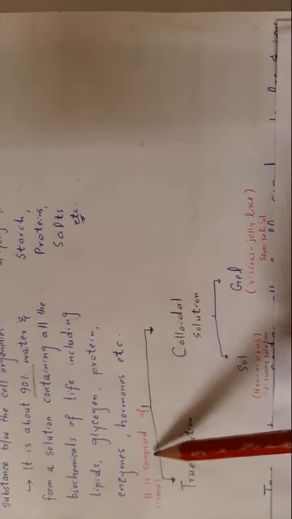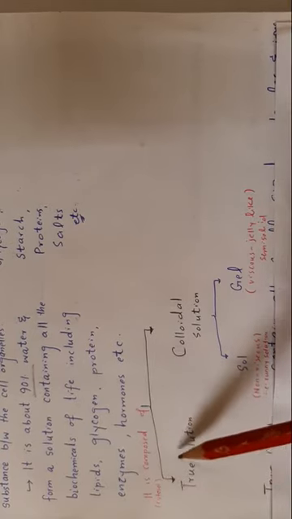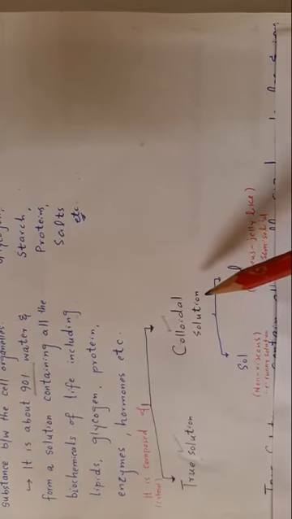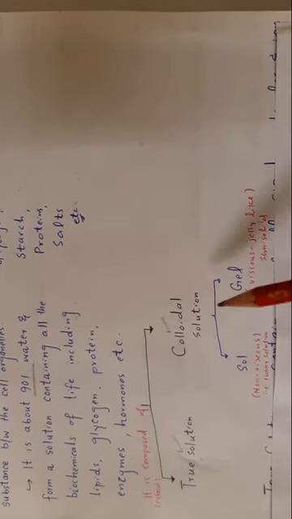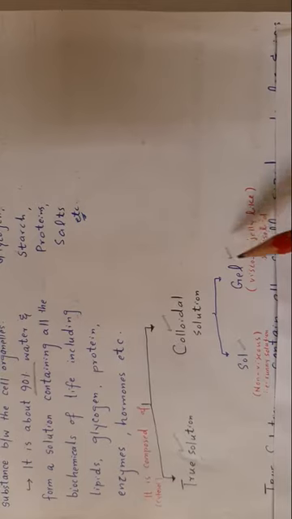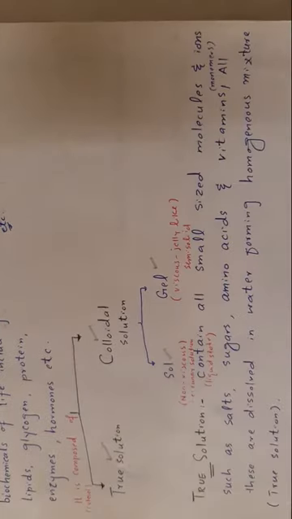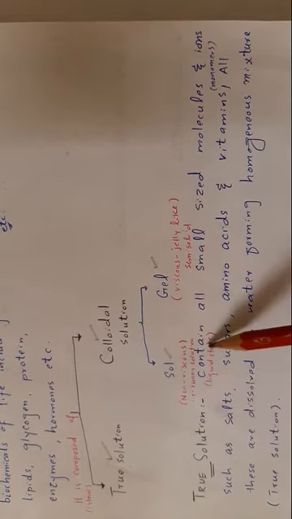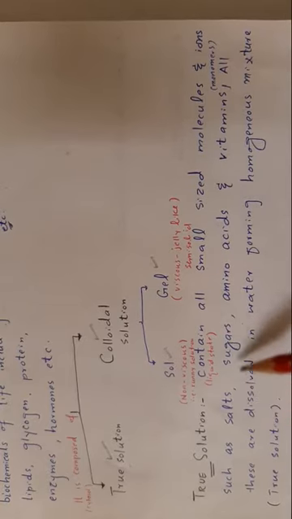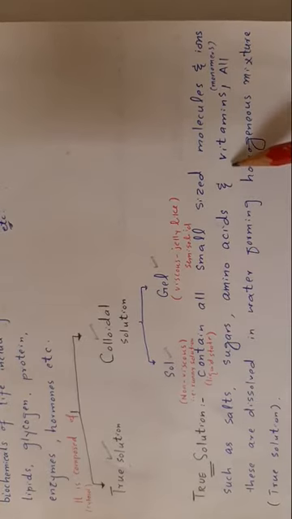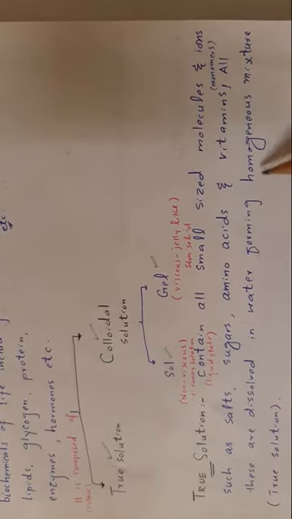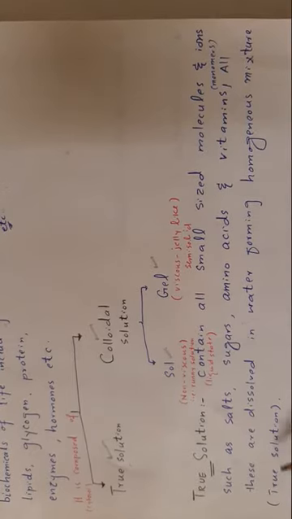Now the cytosol is composed of two types of solution: true solution and a colloidal solution. Colloidal solution may be either sol or gel. What is true solution? True solution contains all small sized molecules and ions such as salts, sugars, amino acids, and vitamins. All these are dissolved in water, forming a homogeneous mixture, that is true solution.